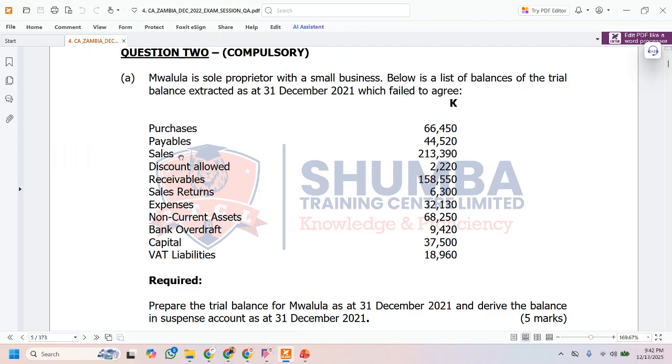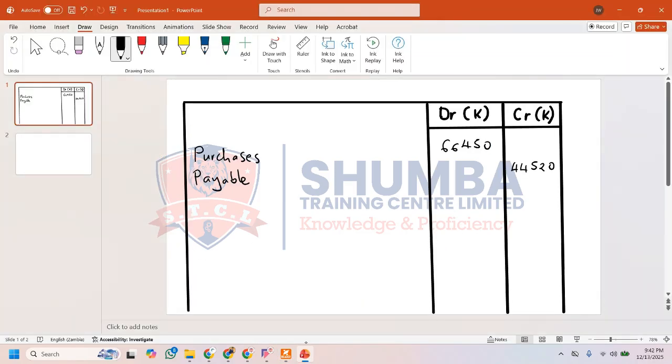Next, we have sales. Now, sales always has a credit balance. Please take note. Sales always has a credit balance. So let's put our sales over here. And the figure for sales is 213,390. So this one right here is the figure for sales. Now, sales is always a credit balance.